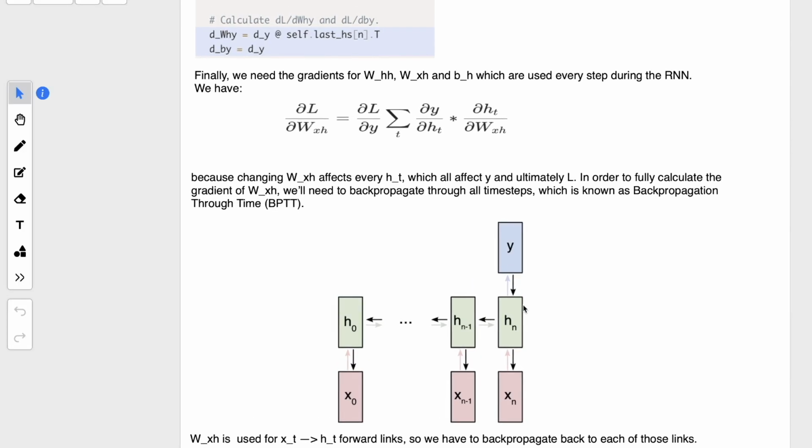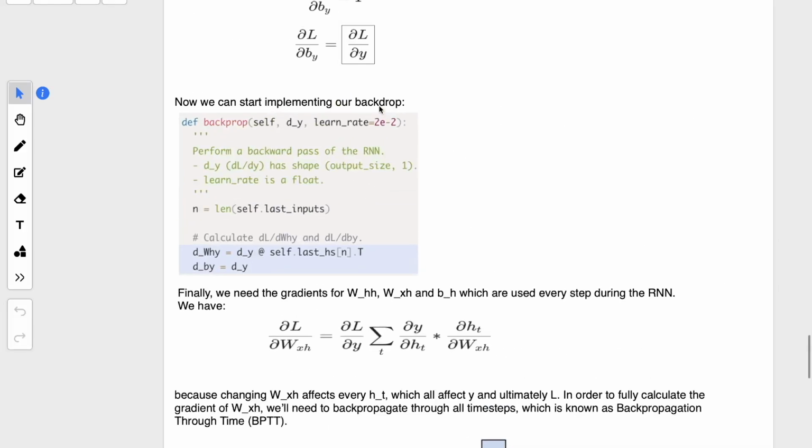So for example, Hn depends on Hn minus 1, then Hn minus 1 depends on Hn minus 2, Hn minus 2 depends on Hn minus 3, and so on, until we move back to the first hidden layer. So as the weight is the same in all the hidden layers, we cannot just derive it from a simple formula like we have done for the output layer, right?